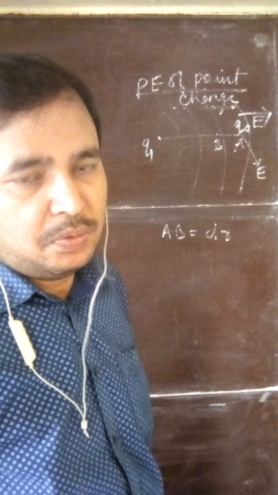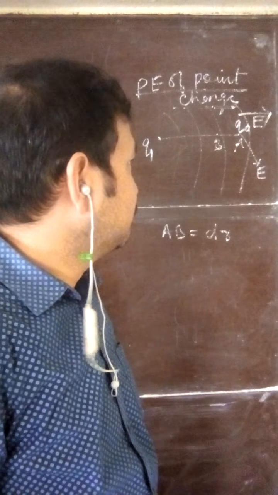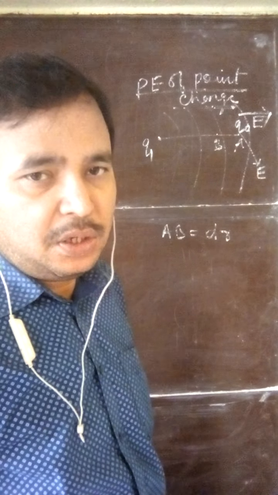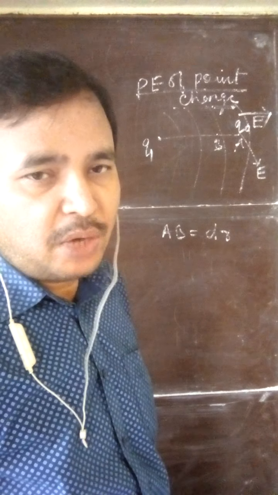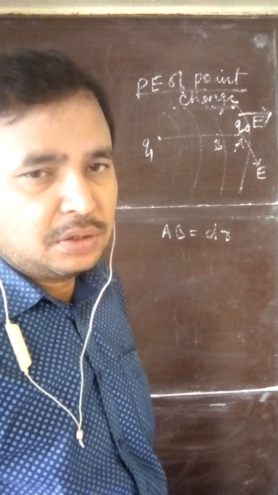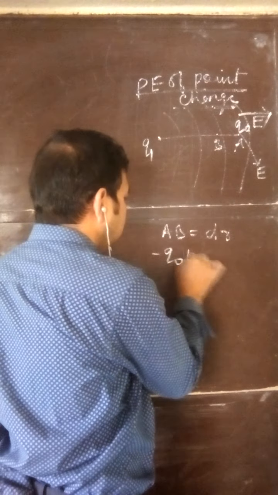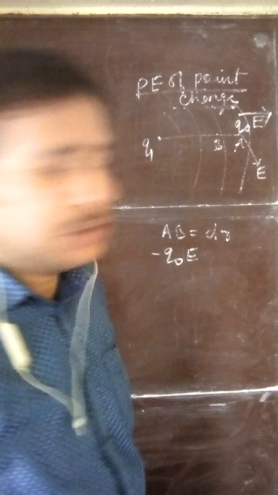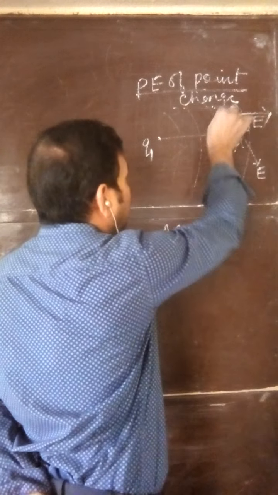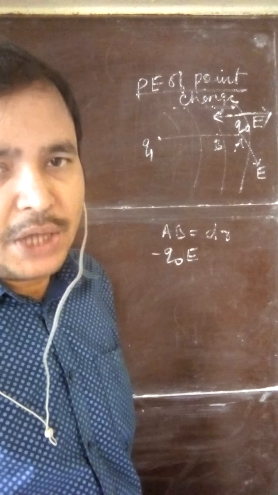Now if you want to move this charge from point A to B without acceleration, how much force do you have to apply in the opposite direction? Minus Q0 E. This is the force which must be applied in the opposite direction to move the charge Q0 without acceleration.